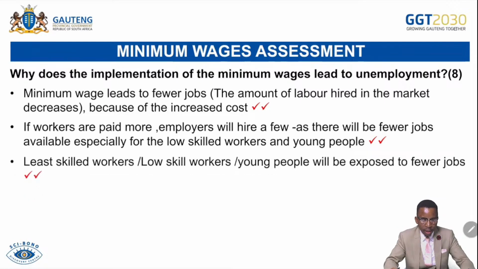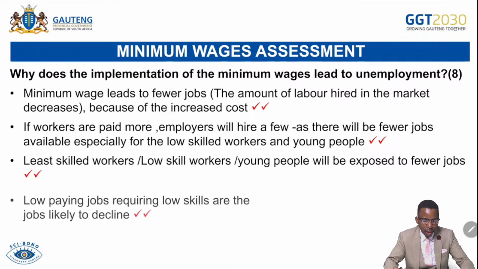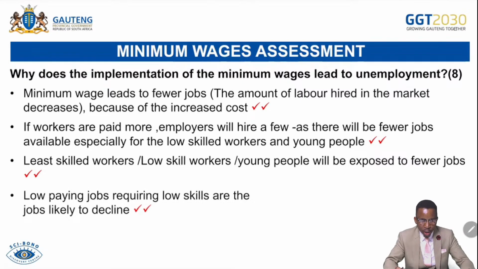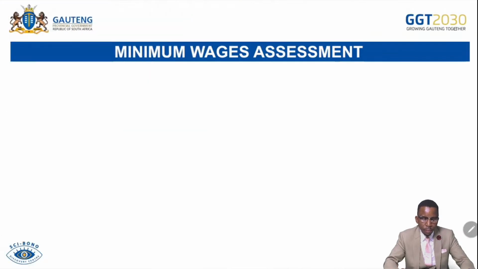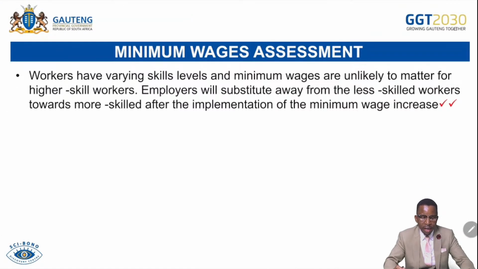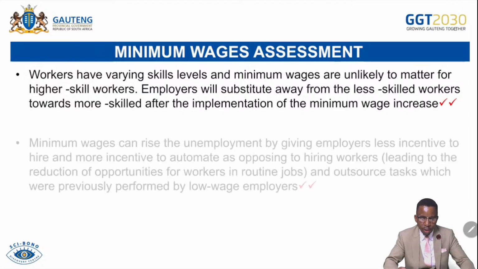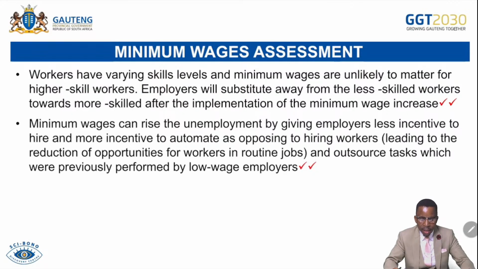Then low-skilled workers and young people will be exposed to fewer jobs. Low-paying jobs requiring low skills are likely to decline. Workers have varying skill levels, and the minimum wage is likely to matter for higher skilled workers. Employment will substitute away from less skilled workers towards more skilled workers. Minimum wages can raise unemployment by giving employers less incentive to hire because labor costs become relatively expensive, while there will be an oversupply of labor.